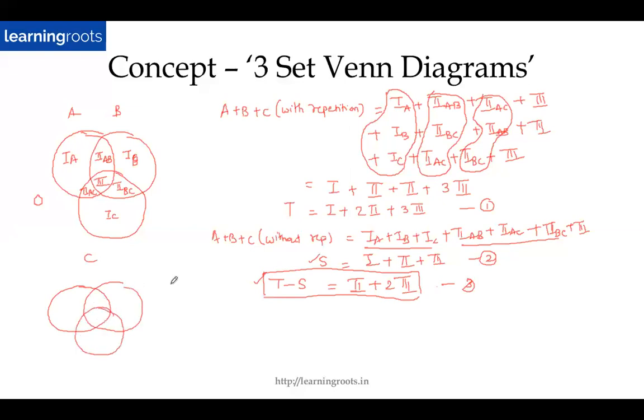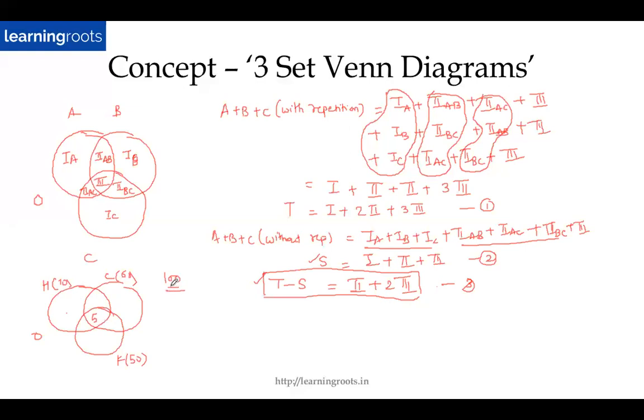So let's say that there are 3 sets. There are 100 students. Let this be hockey. Let this be 70. Cricket is 60. And football is 50. Let's say there are 5 which are common to all the 3. So this is what I have. Now in this case, what is S? S is simply the addition of all the elements without repetition. So if I'm adding up all the elements without repetition, this plus this plus this plus this, only once without taking any overlaps, what will it add up to? It'll add up to 100, right?